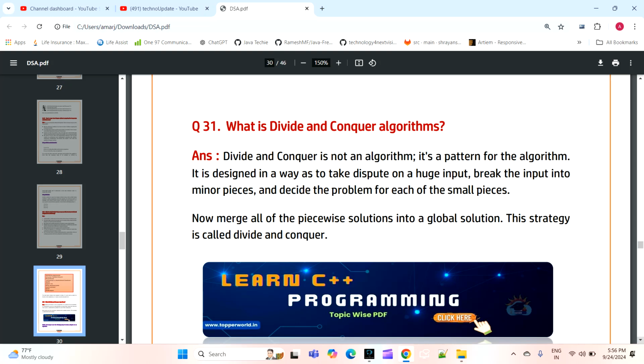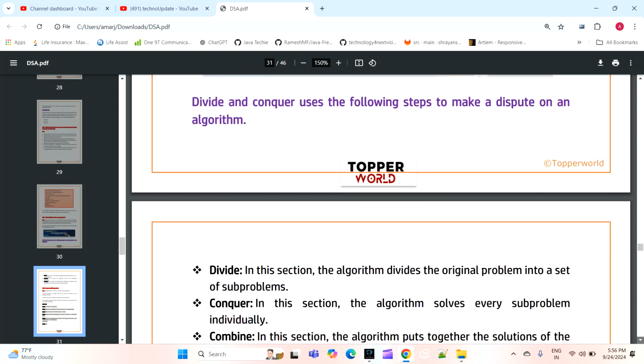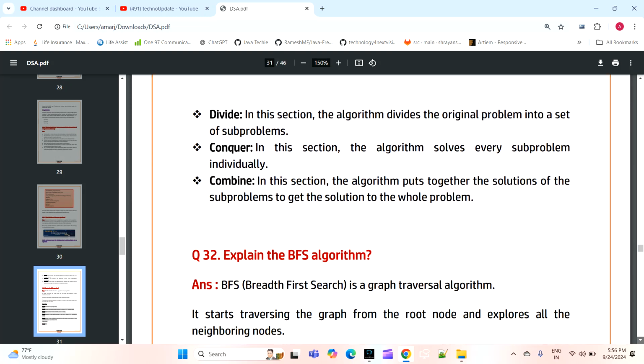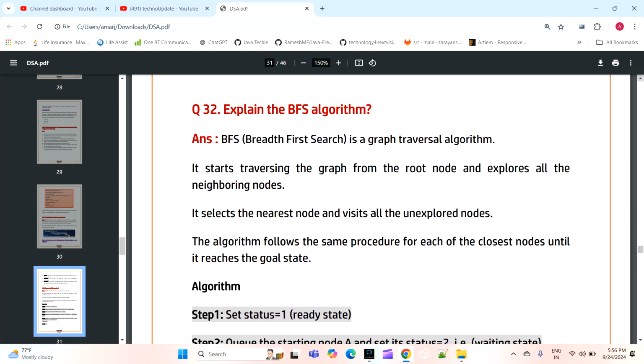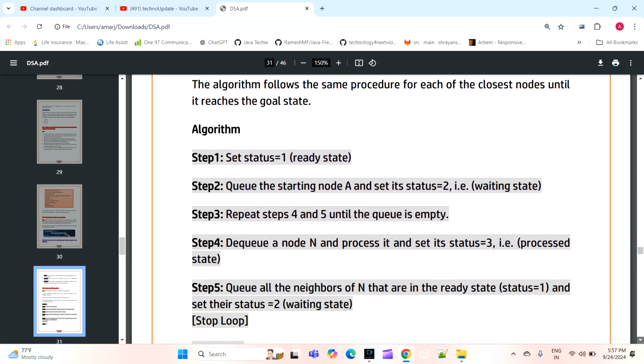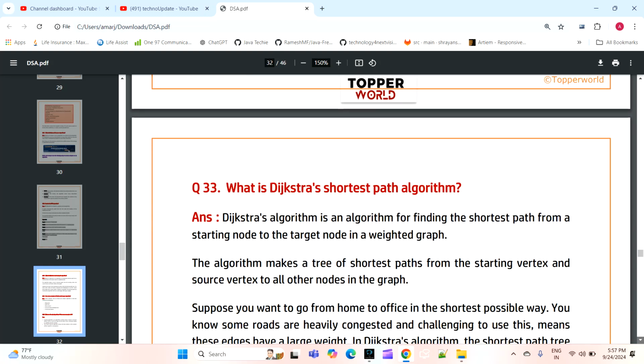Now the next question is: what is a divide and conquer algorithm? When to use divide, when to use conquer, and combine. Now the next question is related to BFS. So what is BFS? Breadth first search is a graph traversal algorithm. When to use BFS? How will we create the algorithm to follow the steps to find the BFS?